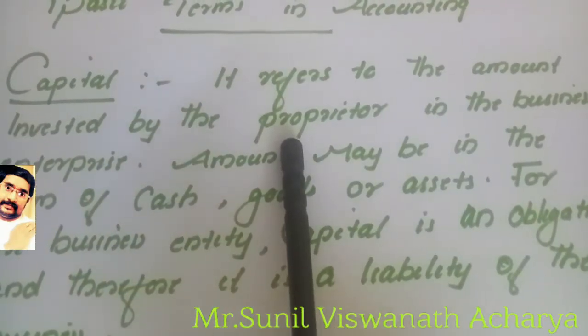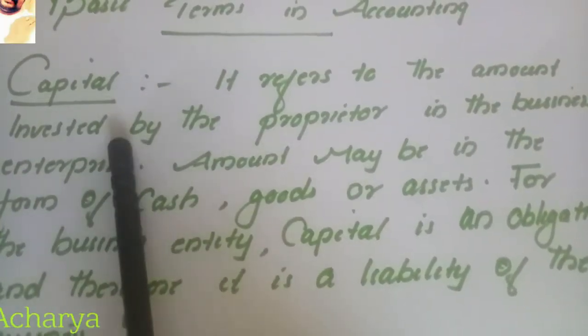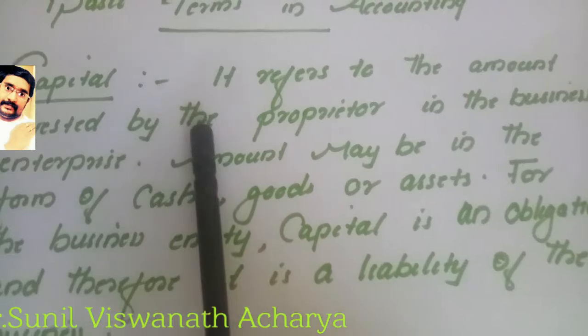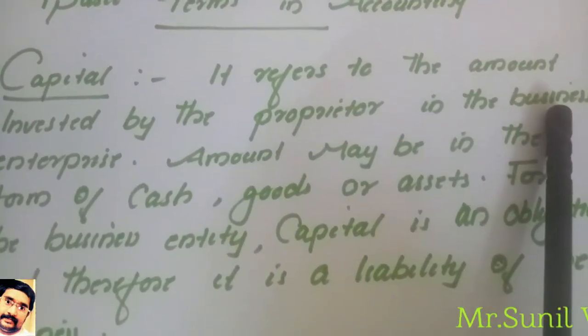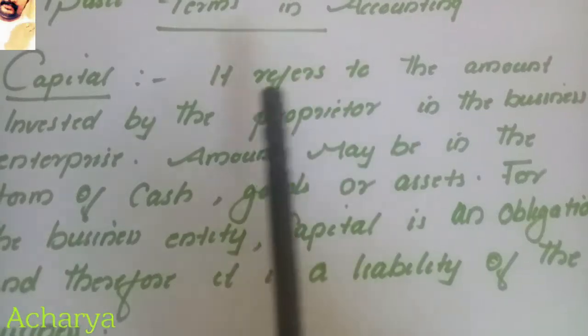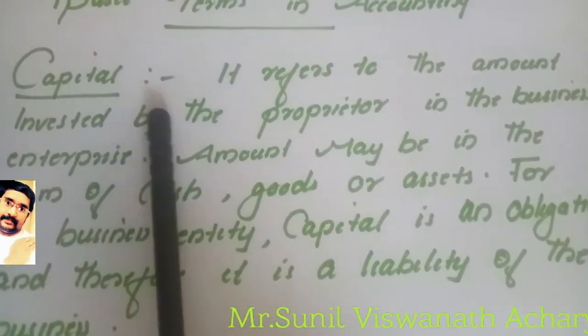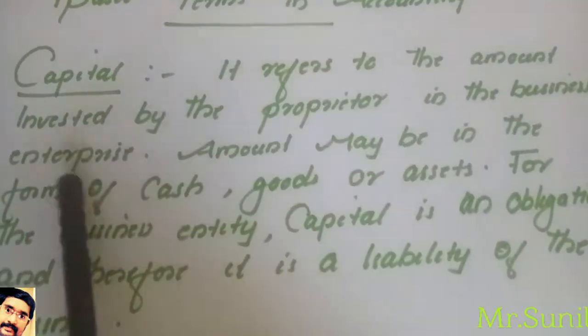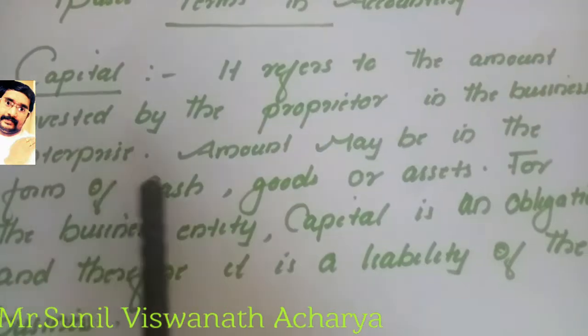Proprietor means owner. So capital is the money or amount invested by the owner in the business. Whatever amount is invested by the owner in the business is known as capital. The amount may be in the form of cash.